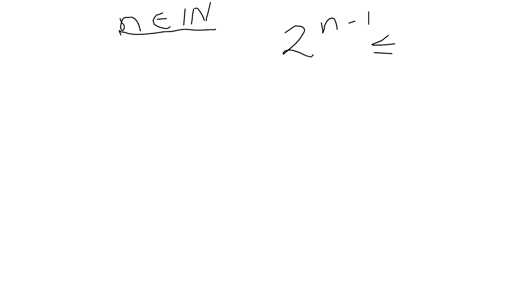Prove that for all n in the natural numbers, 2 to the n minus 1, so the n minus 1 is in the exponent, is less than or equal to n factorial.